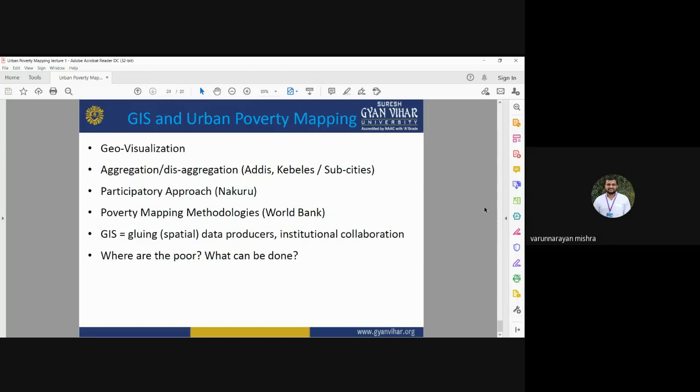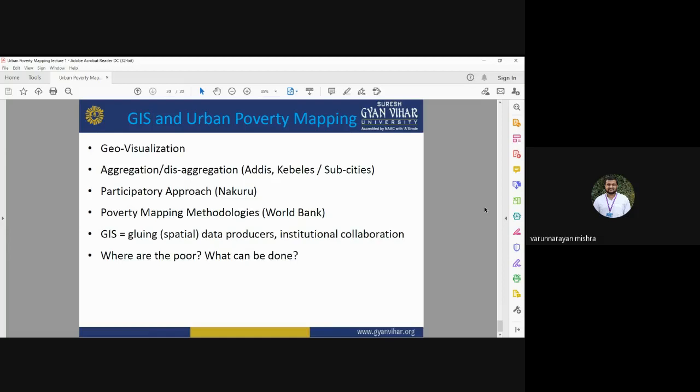Okay, GIS and urban poverty mapping. GIS can provide you the ability to visualize all the information. You can use three-dimensional visualization of urban area, so geovisualization is possible by applying GIS tools. You can also use a participatory approach to identify the slum area and for urban poverty mapping.